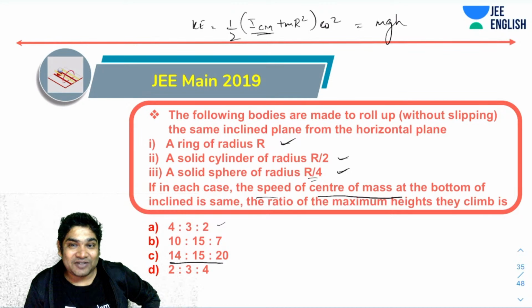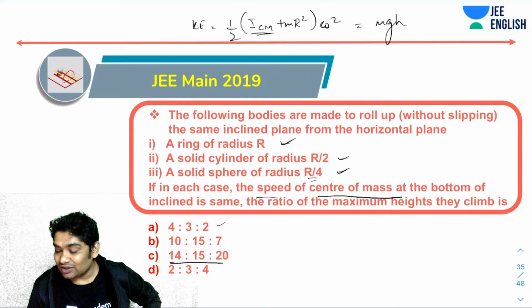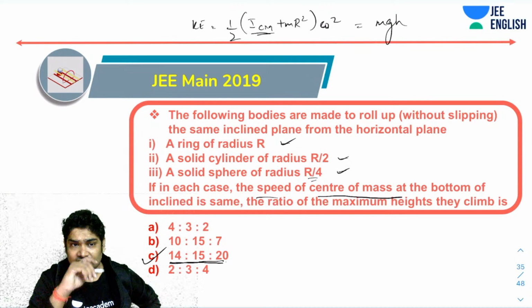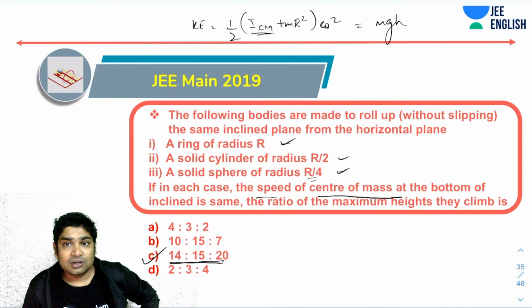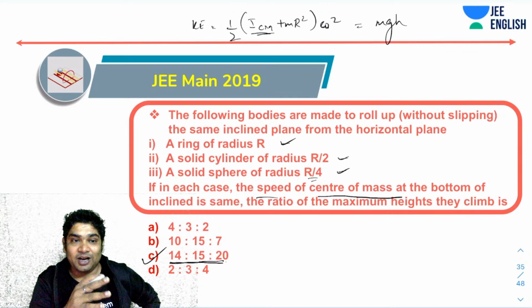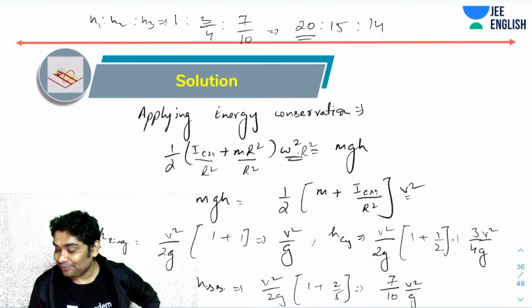That was why I had said I would have gone for A, because the ring is reaching the maximum height, then the cylinder, and then the sphere. In C we have this option, but just check once whether the ratios are given in the straight manner or the alternate manner.